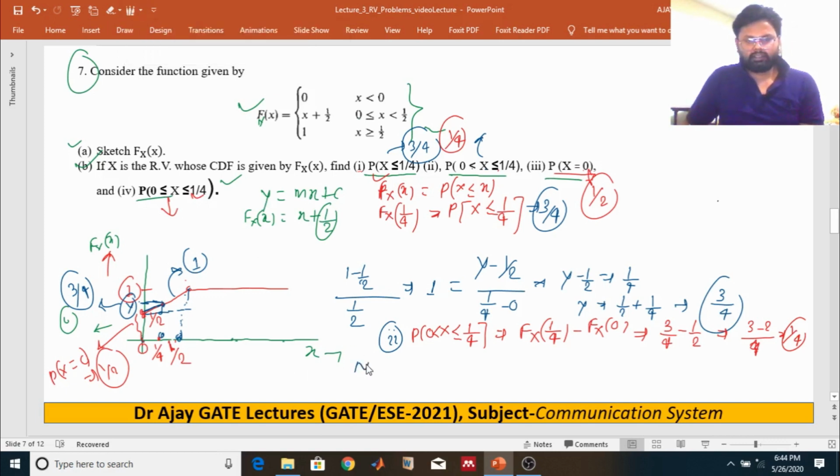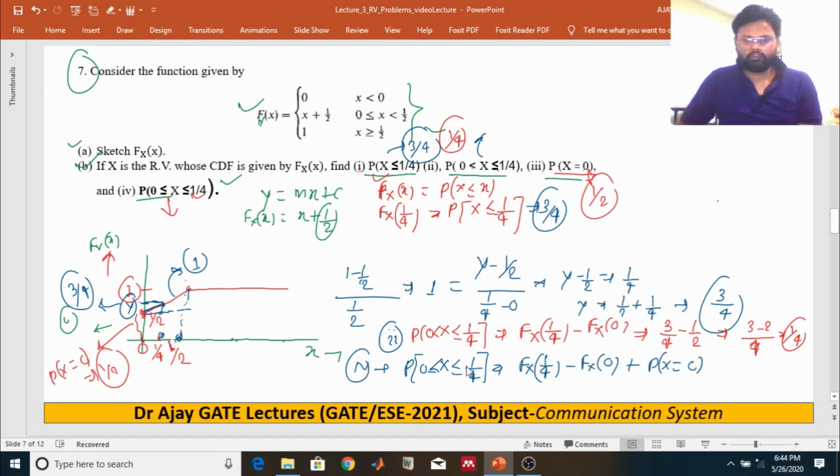The fourth part is the probability of random variable x less or equal to 1 by 4 and greater or equal to 0, or we can say the cumulative distribution function at 1 by 4 minus the cumulative distribution function at 0 plus the probability of x equal to 0.